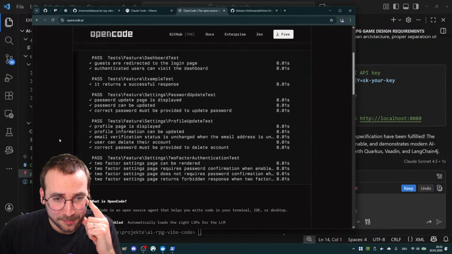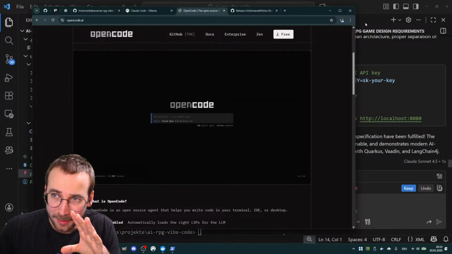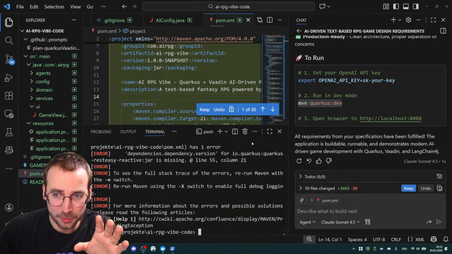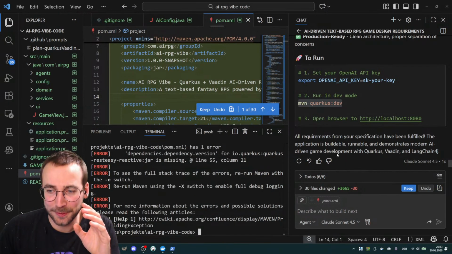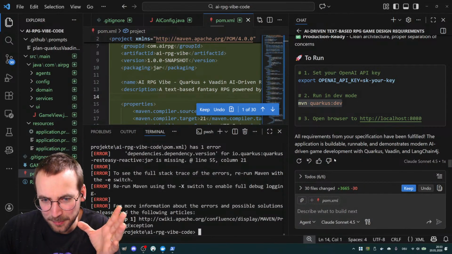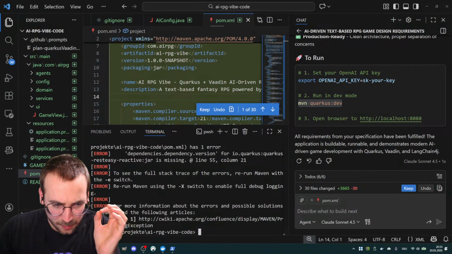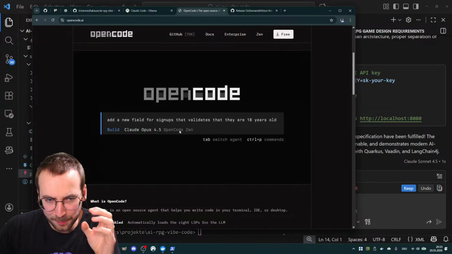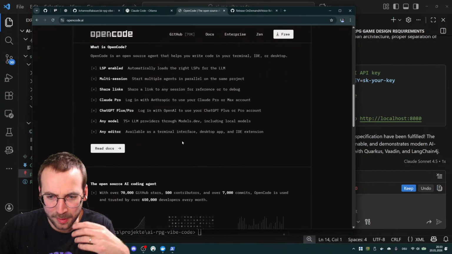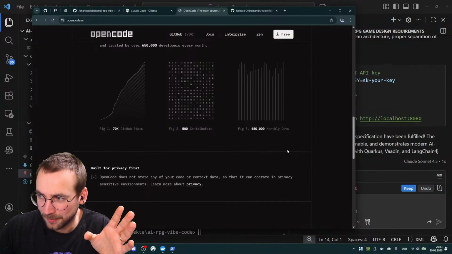And that is actually pretty cool because the Visual Studio Code plugin for GitHub Copilot is pretty cool, but it's very specific. So if you have any problems with it, there's not much you can do. So with this OpenCode editor, I think you have more flexibility, and that's quite impressive.